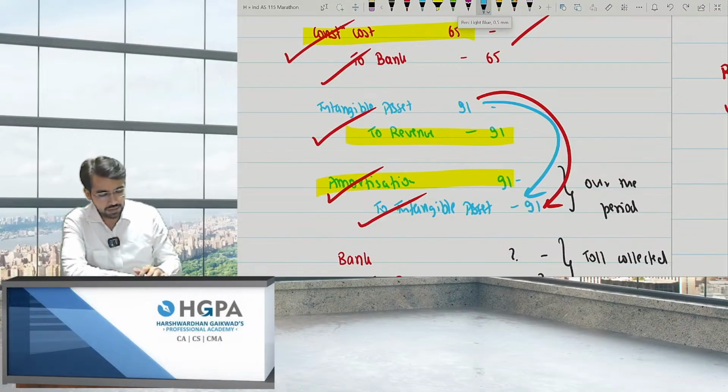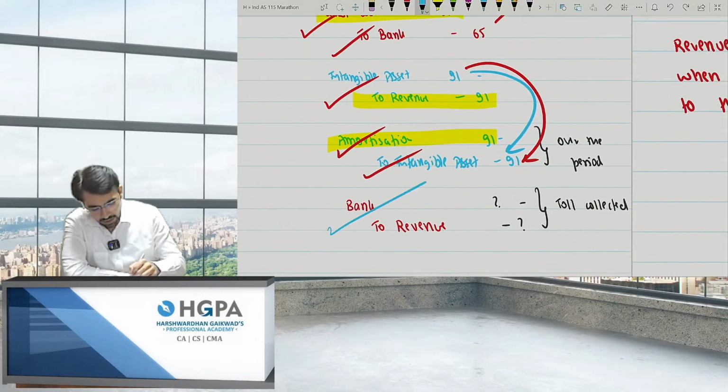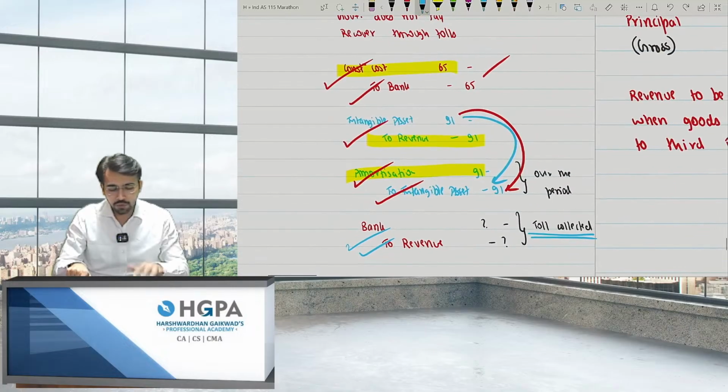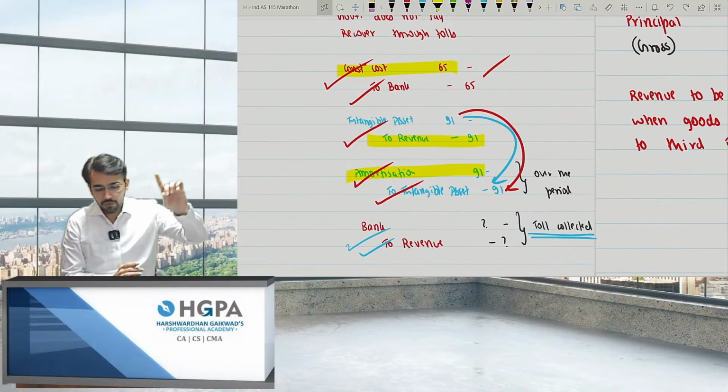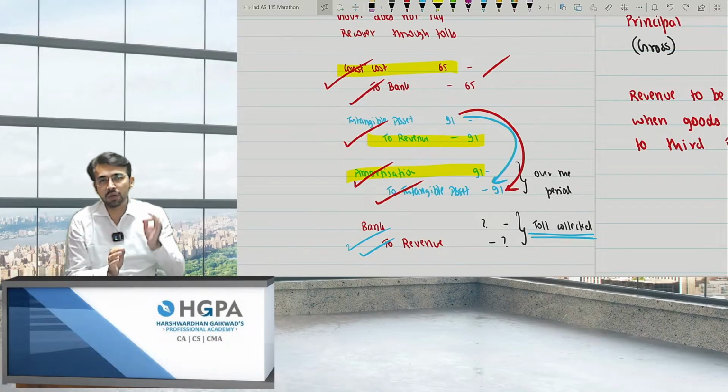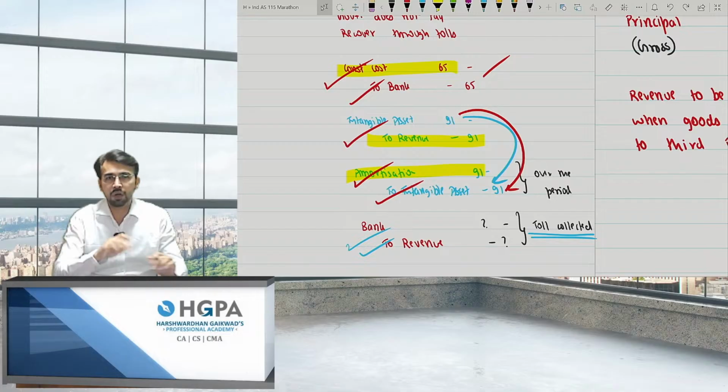So basically it will be over the period, and whatever the toll comes in, I'll collect it and I'll charge to revenue again. So these are the 4 entries which I'll be making. First entry is 65, whatever the expenditure is made. Second, you will book an intangible asset to revenue, and amortize it over the period of 10 years. And whatever the revenue comes in, you will book bank to revenue, and whatever the toll amount is collected, you will book in that year itself.